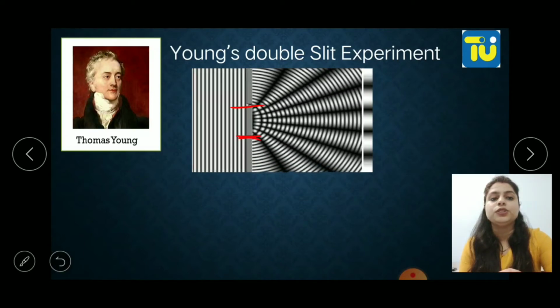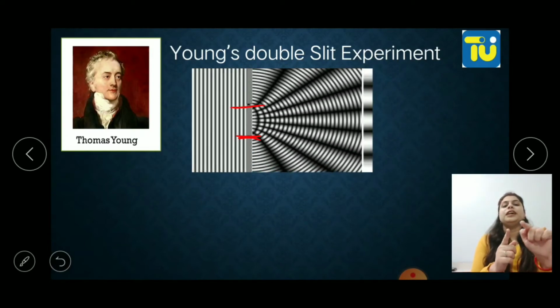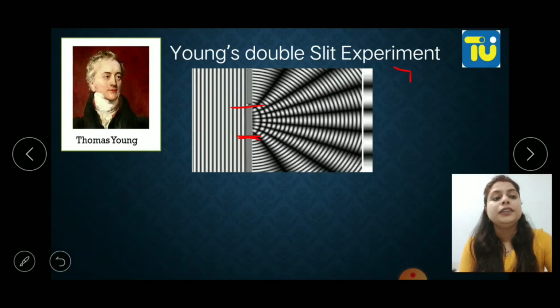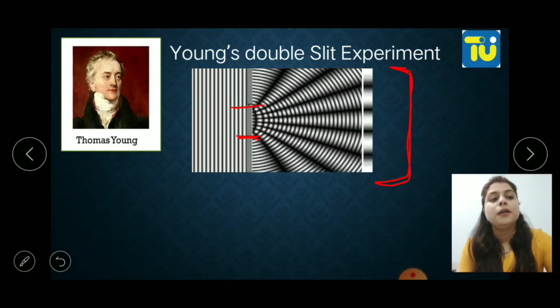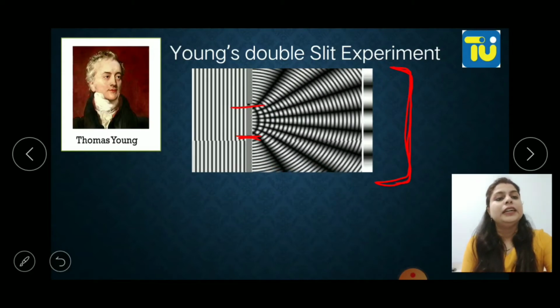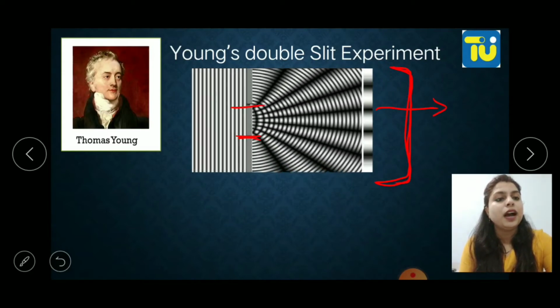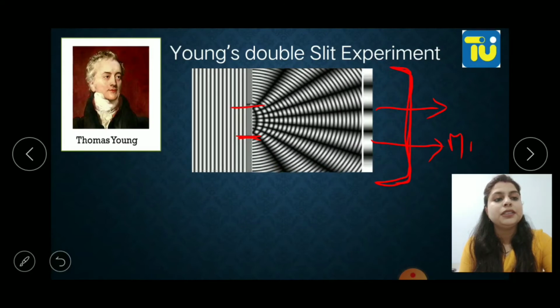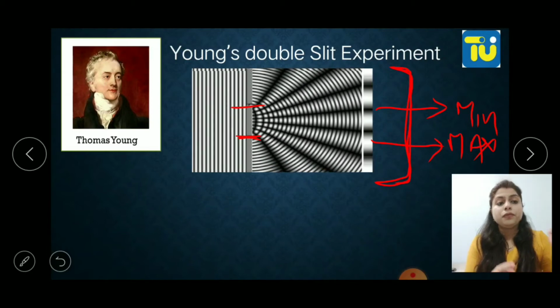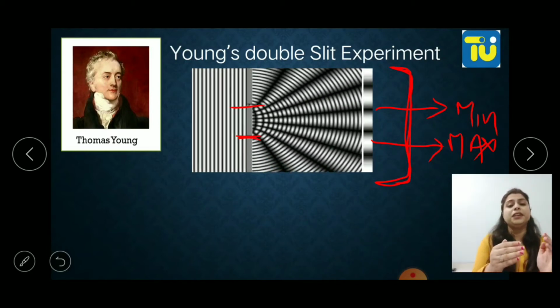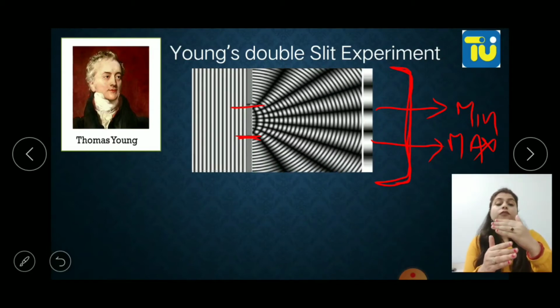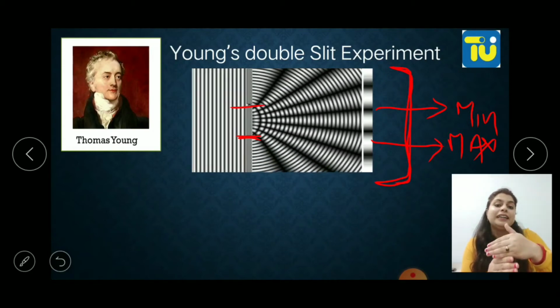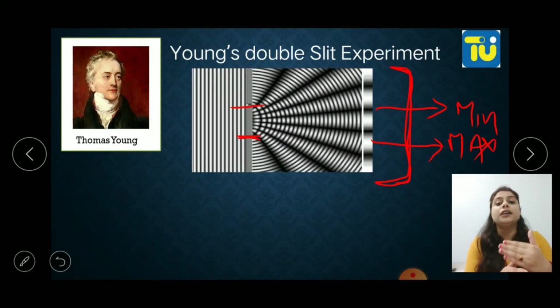Okay, he took two sources of light, and when the light was emitted from these sources, it made this pattern on the screen. This pattern contains minima and maxima. These brighter parts are the maxima, and these darker parts are the minima. Now, how are these minima forming? When light overlaps light, light plus light forms the minima, the dark spots.